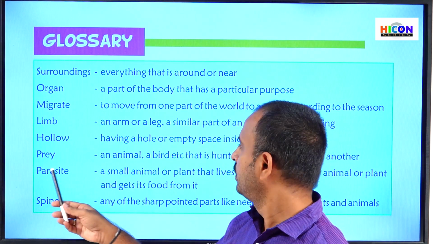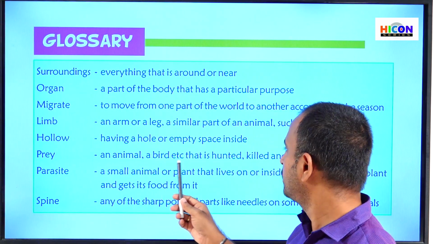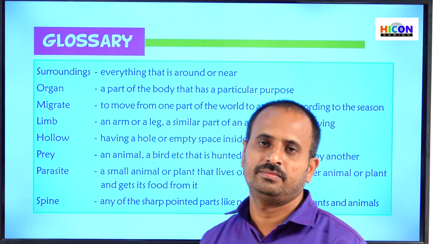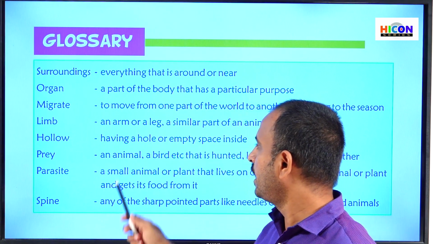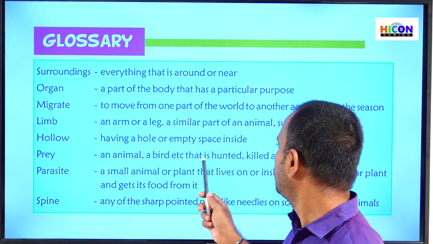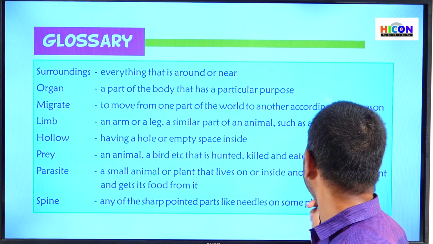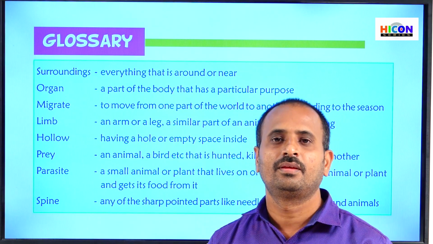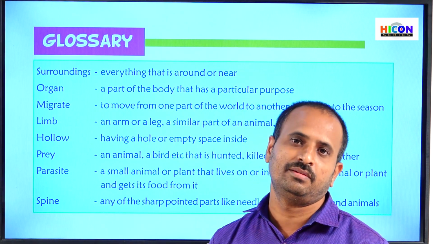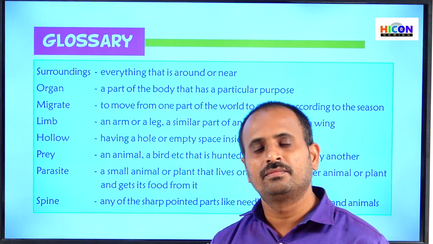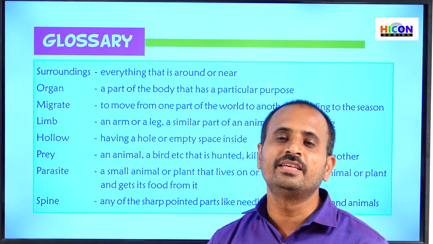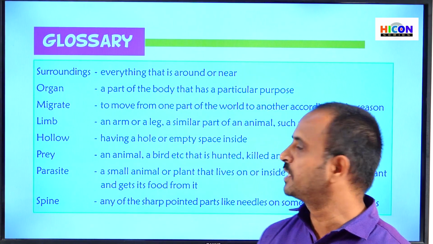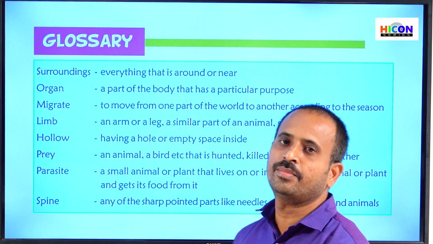And see the prey. Prey means an animal, a bird, etc. that is hunted, killed and eaten by another. For example, a deer is a prey for a lion. If you take a snake, a snake is prey for an eagle. Generally, prey is a bird or animal which can be hunted or eaten by another animal.